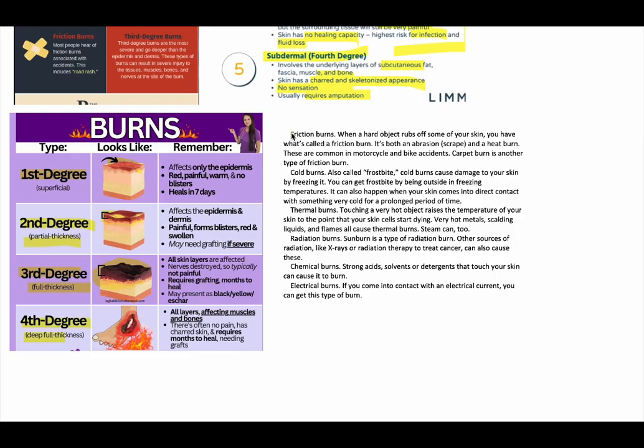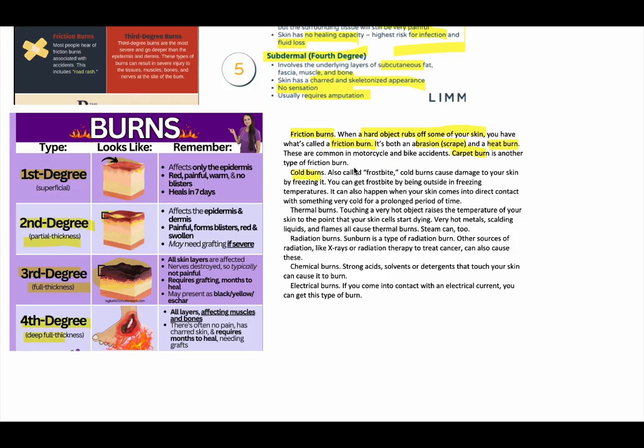Now here, it is just a discussion about what friction burns are. When a hard object rubs off your skin, it is called a friction burn. It can range from an abrasion to a heat burn. For example, if you are gliding off a road, like in a road traffic accident, that would be an abrasion. Or if you are holding a rope and somebody suddenly pulls it, it would be a heat burn. A carpet burn is when somebody slides on a carpet.